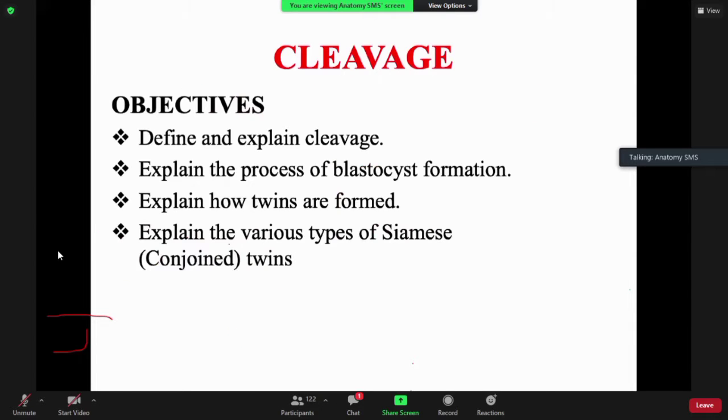By the end of the lecture, we should be able to define and explain what cleavage is. And then we should also be able to explain the process of formation of a blastocyst. And then explain how twins are formed. And then explain the various types of Siamese twins. All right, let's move on.